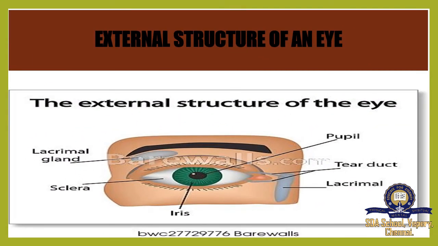External structure of an eye. The external structure is what we are seeing on the outside. This is the eye, pupil. Then the tear duct. When we feel sorrow, tears come out from our eyes. So it's the tear duct. Lacrimal, and then the iris. Iris is in the center. It is a muscle, and it expands and contracts to see things. Sclera is the white part of our eye. The lacrimal gland makes our eyes wet.